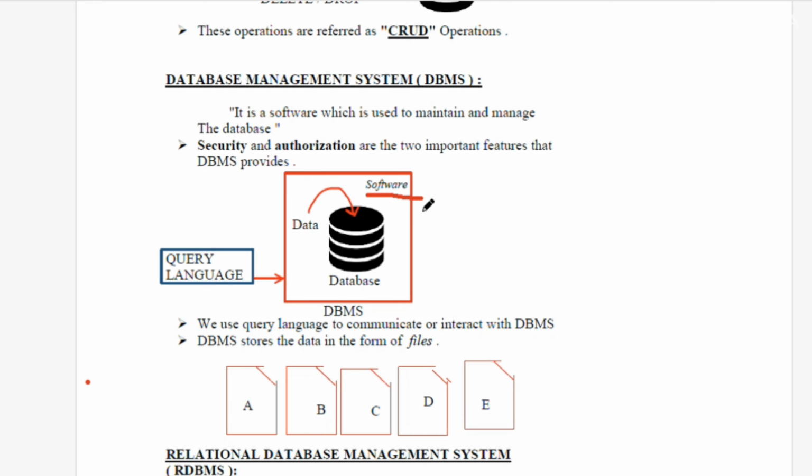DBMS is software used to maintain and manage the database. It provides the security and authorization to communicate with this database. We require a query language. DBMS stores the data in the form of files.